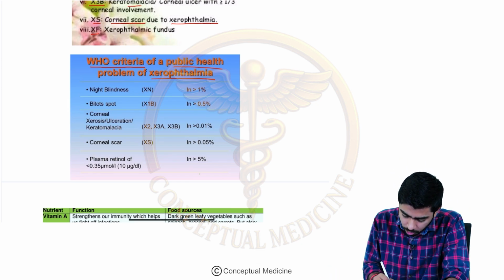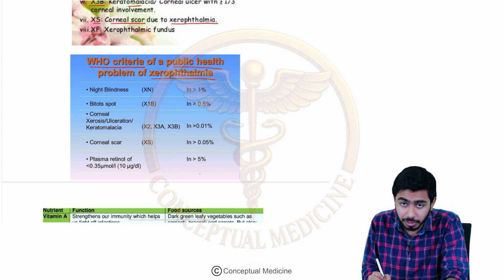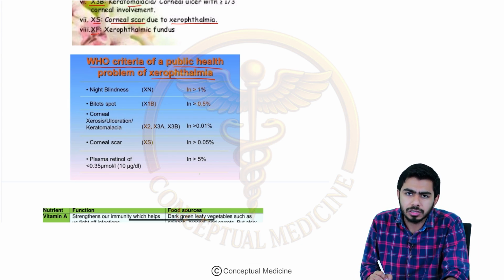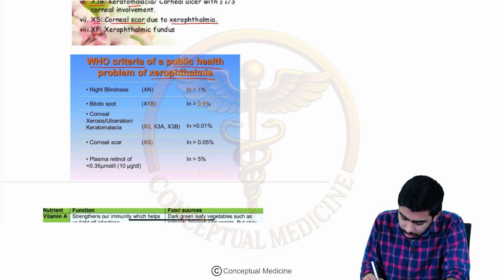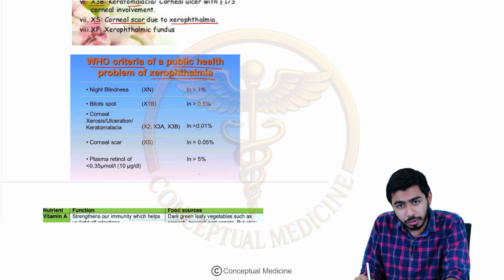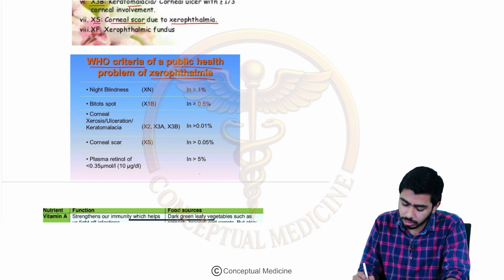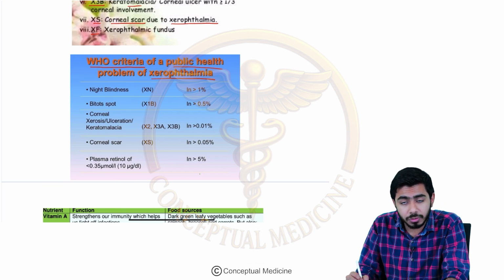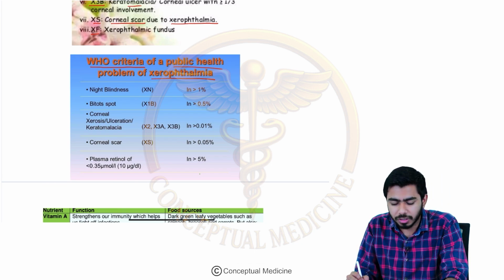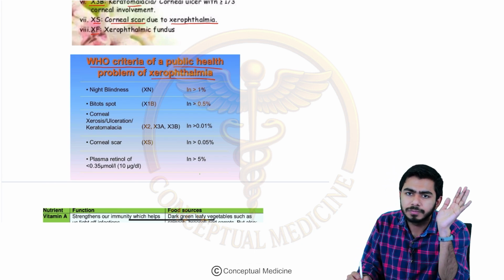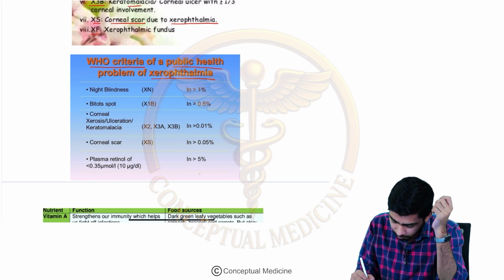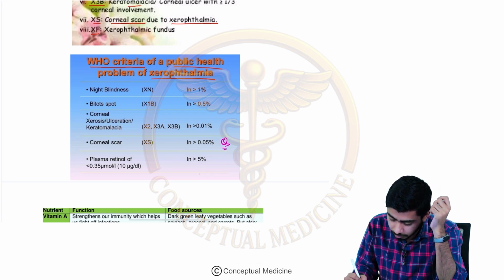If you talk about corneal xerosis, ulceration or keratomalacia, which we are talking about in the X3 stage, X3A and X3B, and corneal xerosis was the X2 stage. In those cases, if more than 0.01% of the population is suffering, then we say that this is a public health problem, right?